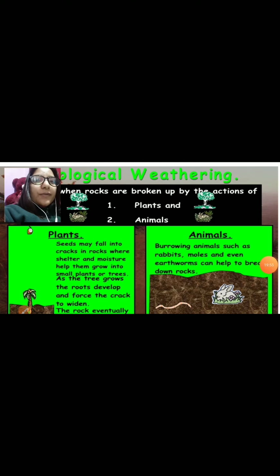Okay, apart from plants and animals, one important point you have to remember here: human activities such as mining or quarrying. Okay, quarrying, mining, you understand, no? Digging out the minerals from inside the ore also causes large scale disintegration of the rock. So human activities like mining and quarrying are also responsible for the disintegration of the rock, and that comes under biological weathering. Okay, so this is all about weathering.